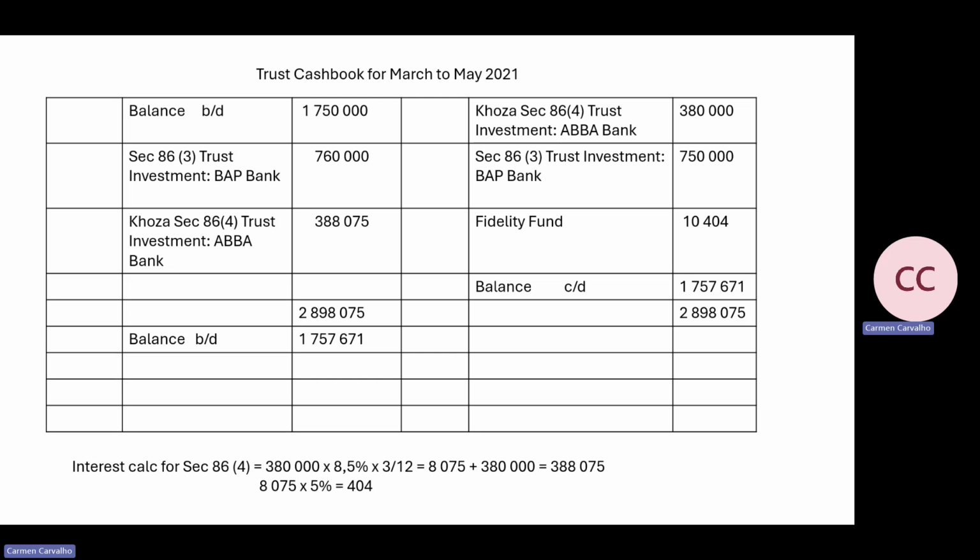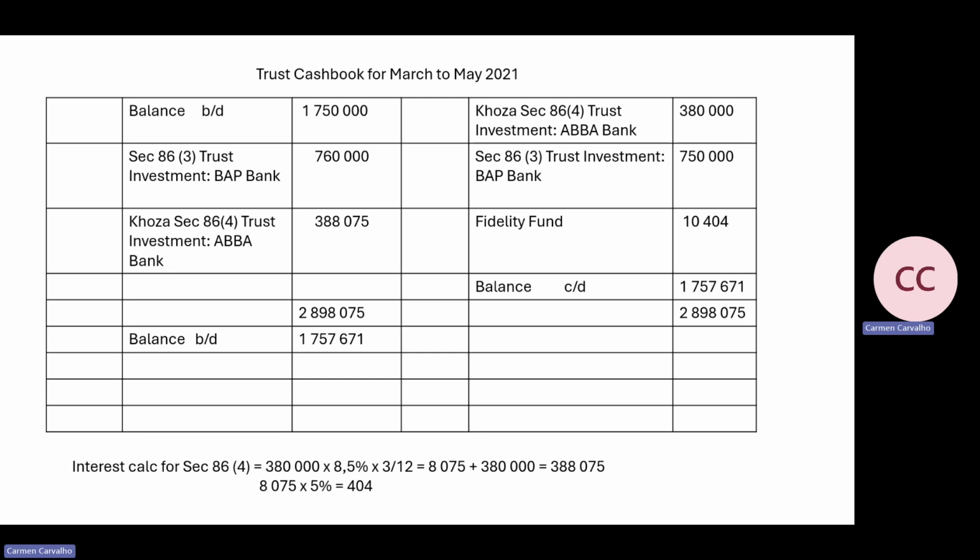Now Fidelity, when it's section 86.4, Fidelity gets 5% and the client gets 95%. Because they only want the Fidelity account, you need to work out what must be paid to Fidelity. So they have 404. Okay, before I go to the rest, what has happened here?